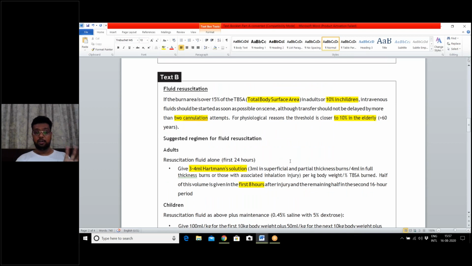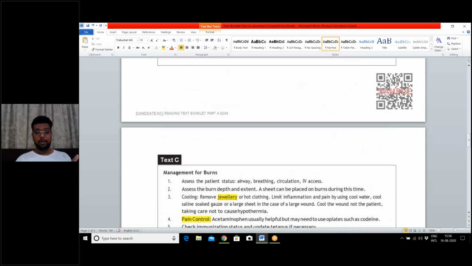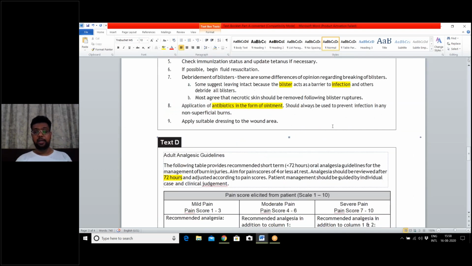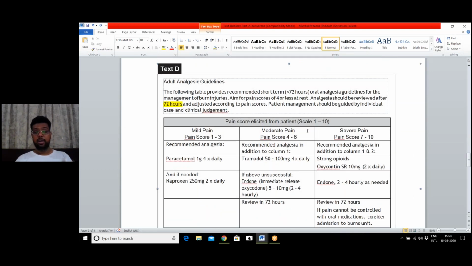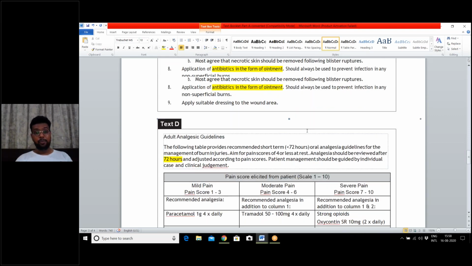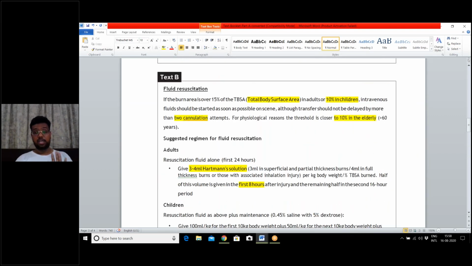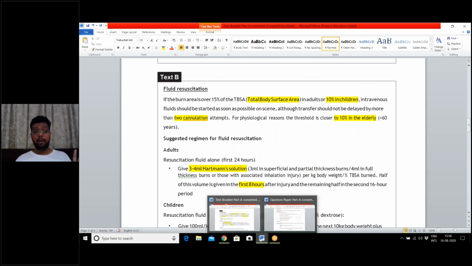Text B was about the surface area of the burnt area of the body, and children and elderly were also given. Text C was regarding management, and text D was regarding medications. So age was given nowhere, but children and elderly are given. I would not waste much time thinking here and there. I would immediately write my answer as B.